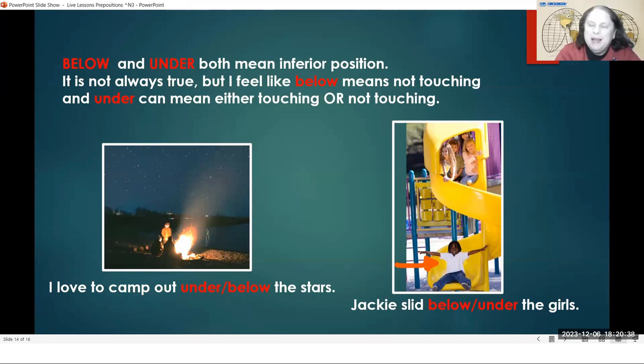A sleeping bag is a little bit like a blanket, but you can close it. It has a zipper that it will close. Sometimes people will take a sleeping bag and they will sleep on the ground with a sleeping bag, and they will just love to open their eyes and look at all of the stars and camp out under the stars or camp out below the stars.